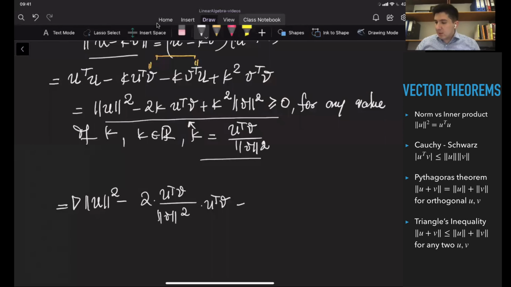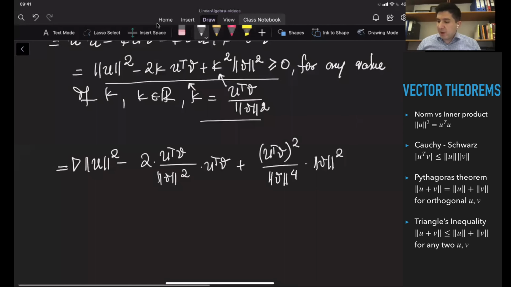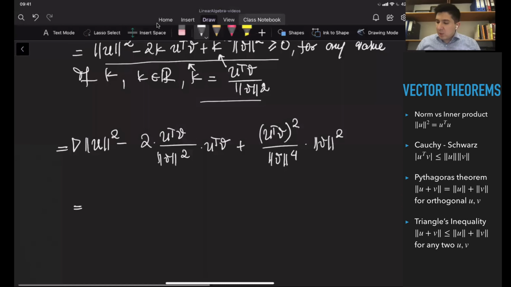So plus, if I substitute this here, it's going to be U transpose V, a constant, squared, divided by the norm of V to the fourth power, times the norm of V to the second power, right? So let's simplify everything out. It's going to be the norm of U squared minus